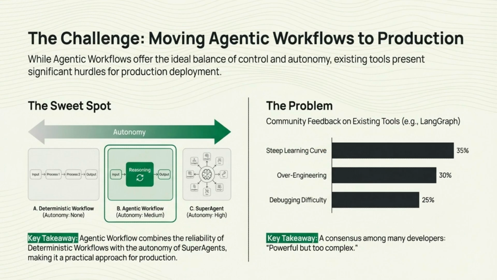That mismatch leads directly to the next issue. Agentic workflows promise a balance between autonomy and control. They let agents make decisions while still operating within an overall structure. However, when teams try to move these workflows into production, friction quickly appears. Many existing tools introduce steep learning curves, increasingly complex graphs, and workflows that are difficult to debug or evolve over time. The problem is not the agentic approach itself. It's that production concerns, such as reliability, failure handling, and long-running execution, are rarely treated as first-class design goals.